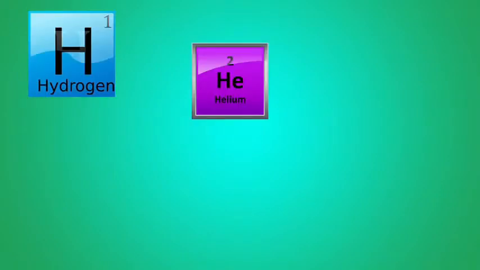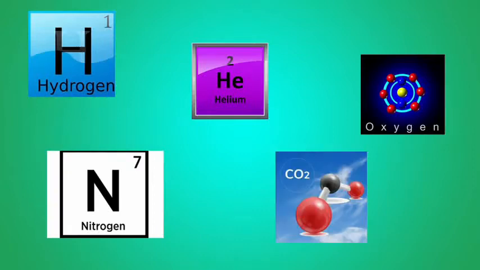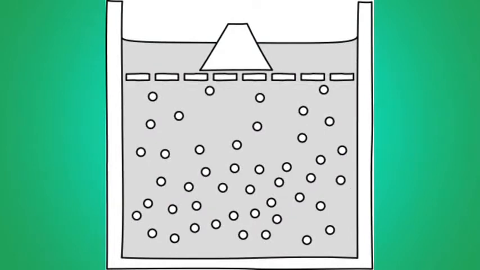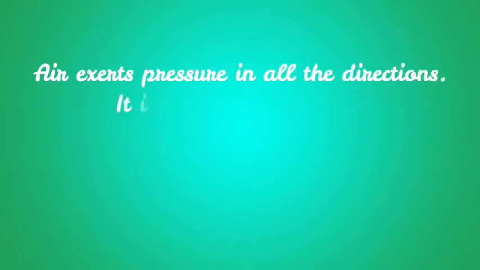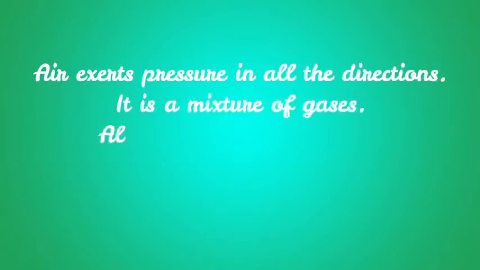The substances such as hydrogen, helium, oxygen, nitrogen and carbon dioxide are gases. All the gases exert pressure on the walls of their containers. Though pressure is exerted by all the gases, since air is the most common gas, we will discuss the pressure exerted by air. Air exerts pressure in all directions. It is a mixture of gases.